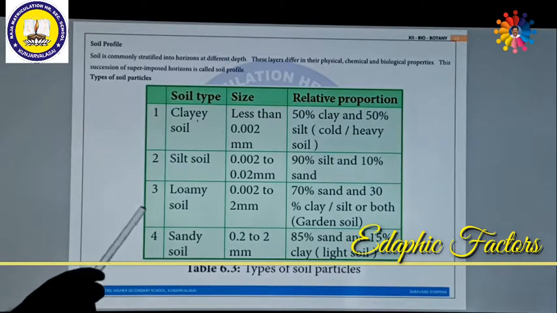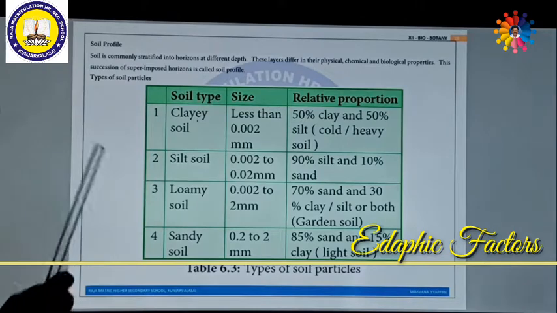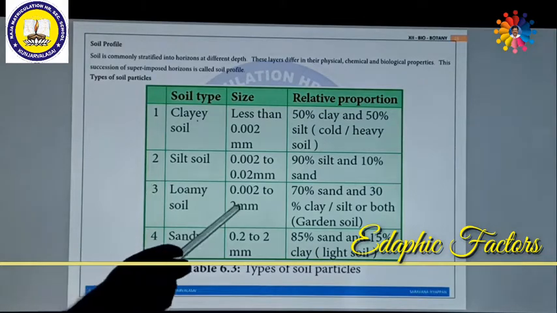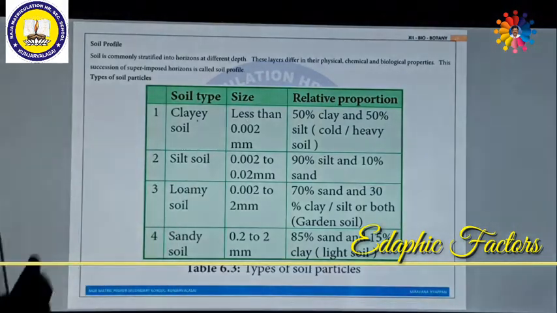The third important soil is called loamy soil. The loamy soils have a size of 0.002 to 2 millimeter, containing a rich amount of 70% sand and 30% clay or silt or both. That is why they are called garden soil. Why is it called very suitable for garden? Because they are having clay.